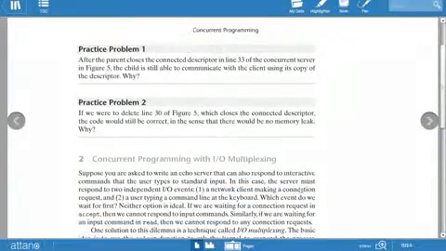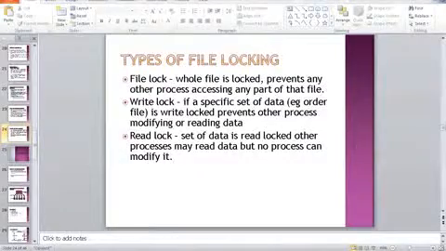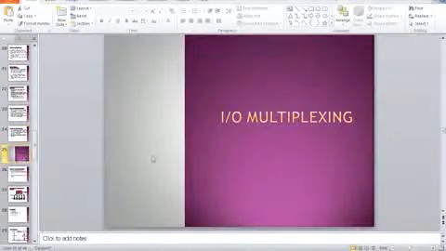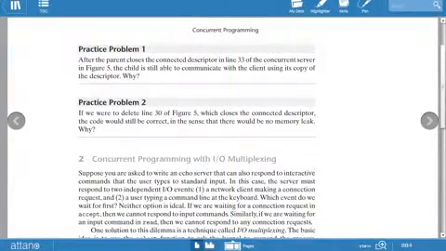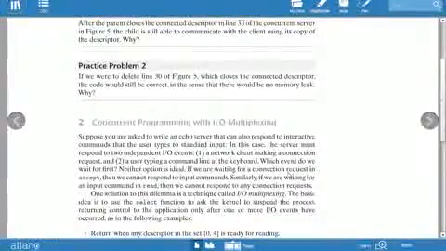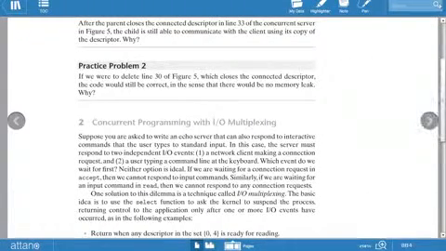Now, the next topic is concurrent programming with input-output multiplexing. So first of all, let's take a 5 to 10 minute break, then come back starting with this topic, that is, concurrent programming with input-output multiplexing.